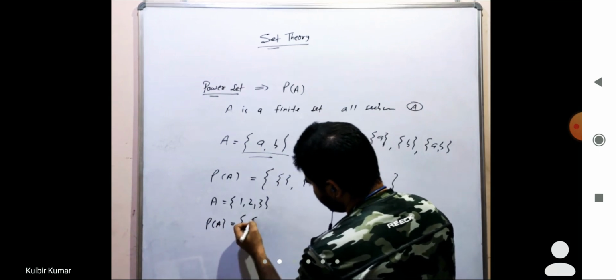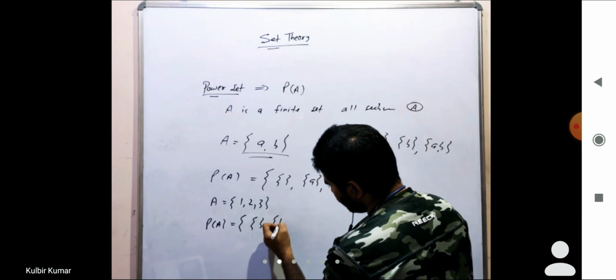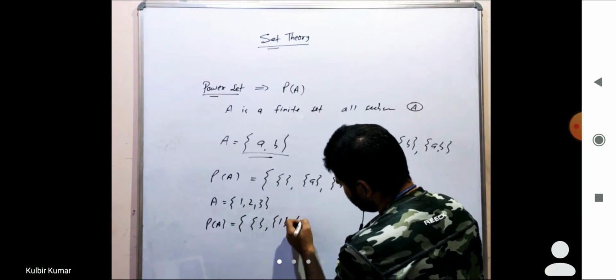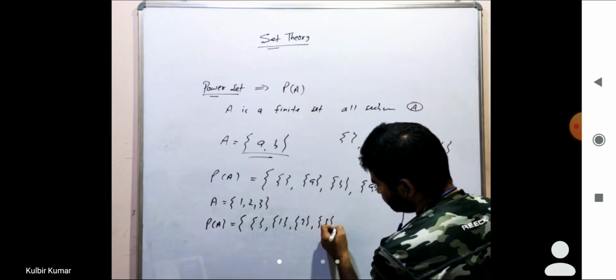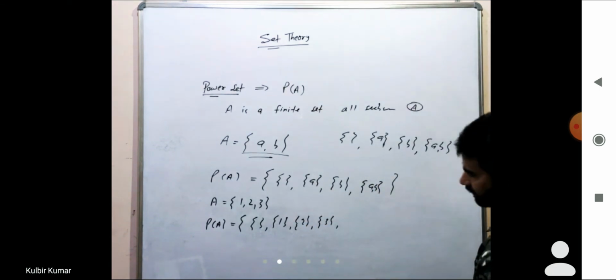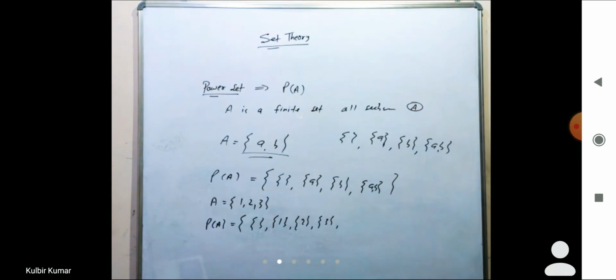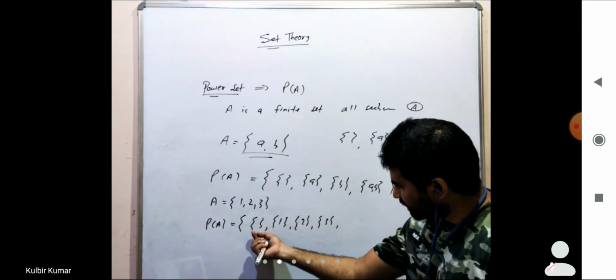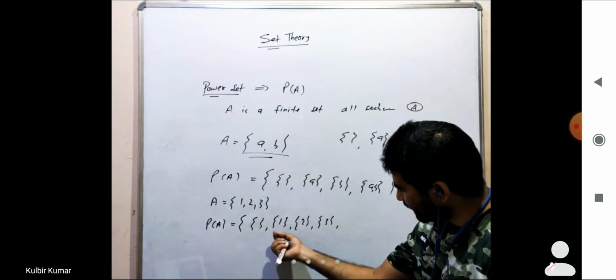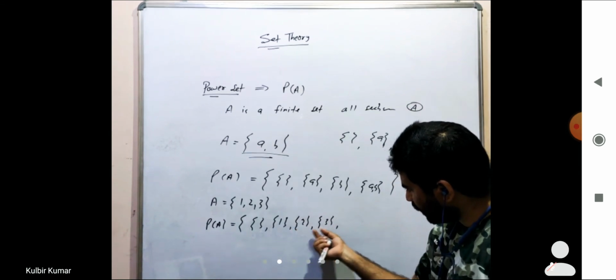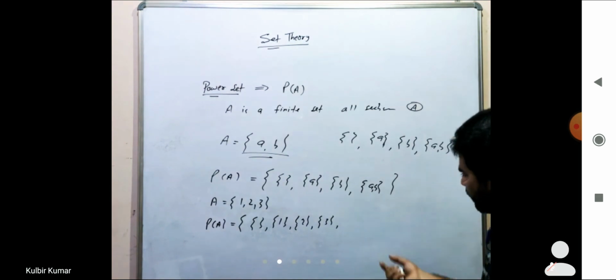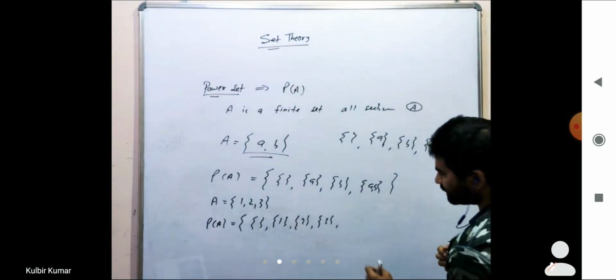Okay, it is empty, 1, 2, 3, right? So we'll take the zero length subset, we'll take the one length subset, all the combinations of one length subset, and we'll take all the combinations of two length subset.